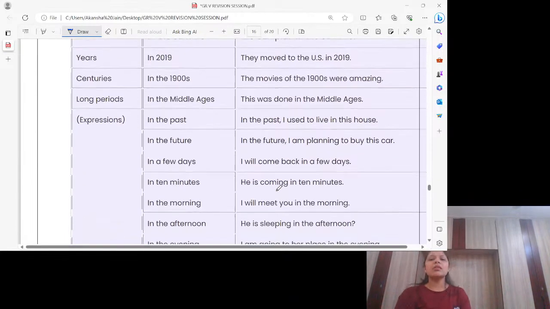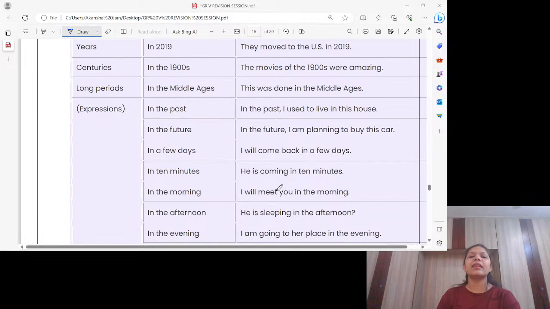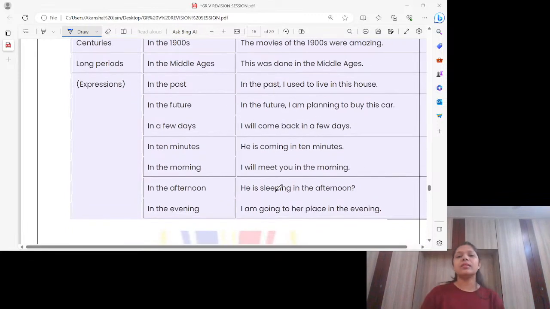For years also we always use in 2019. I was born in 2010 or on 2010? It should be in. So for all the years we use in, for all the months we use in, for all the seasons we use in. For centuries, again, we use in the 1900s. The movies of the 1900s were amazing. Long periods, in the Middle Ages. This was done in the Middle Ages.